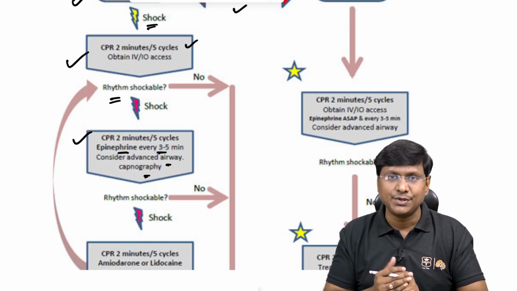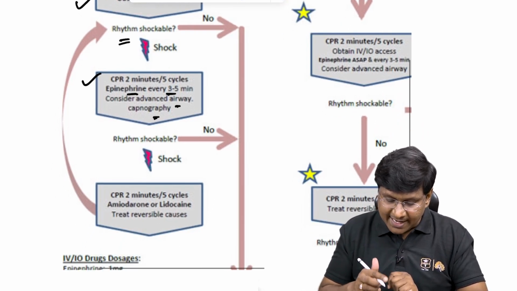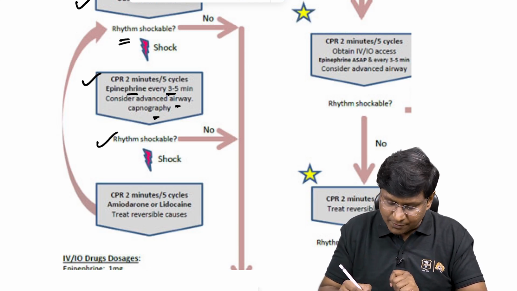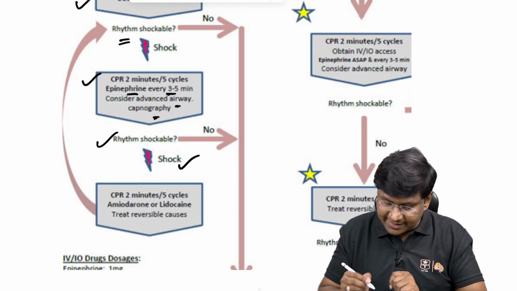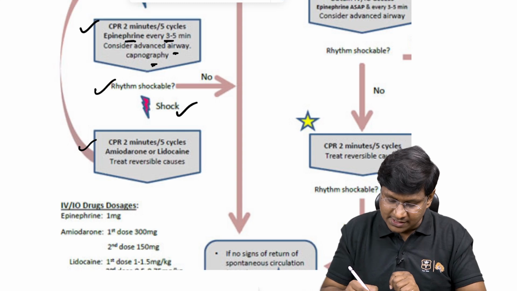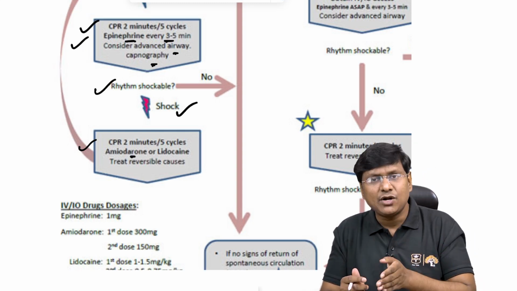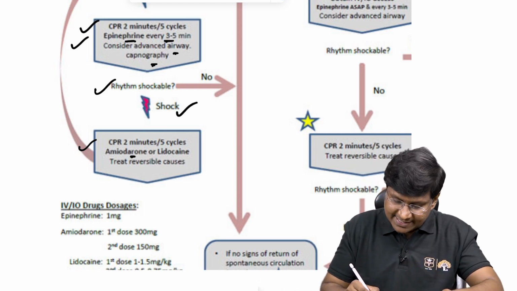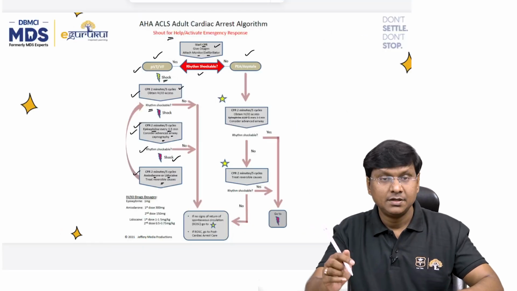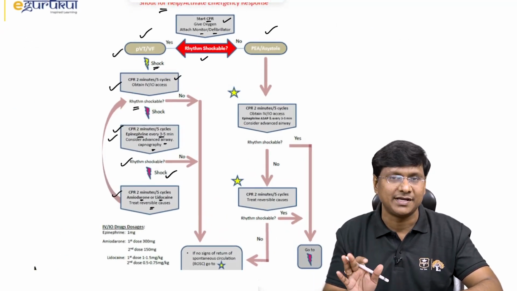Advanced airway in the sense that you need to intubate the patient and you also need to estimate the levels of carbon dioxide in the body. And after doing all this, again you check whether it is a shockable rhythm or not. Suppose it is still a shockable rhythm, then give one more shock. Then continue the CPR for 2 minutes for 5 cycles. And this is the point when, initially you are giving epinephrine, later on the antiarrhythmic drug, that is amiodarone or lidocaine, and then you also need to treat the underlying cause. Right. So this is the approach for pulseless ventricular tachycardia.